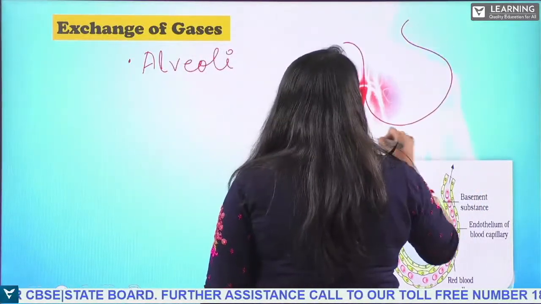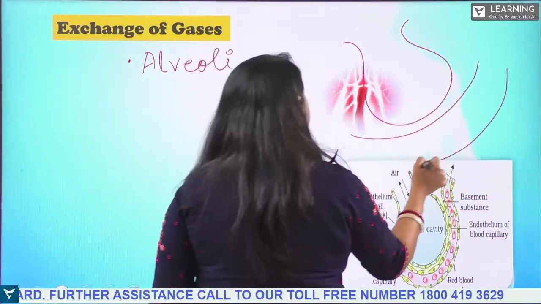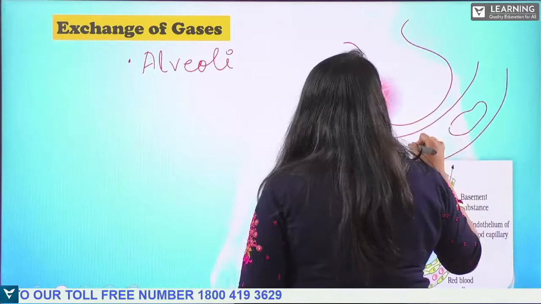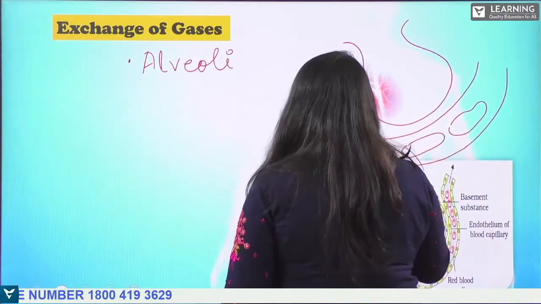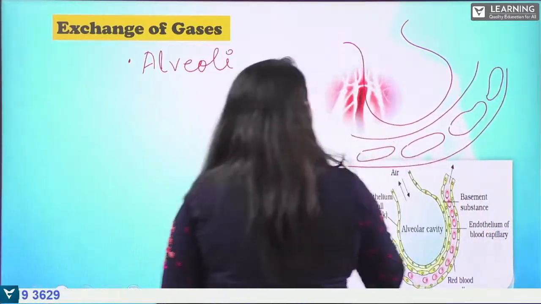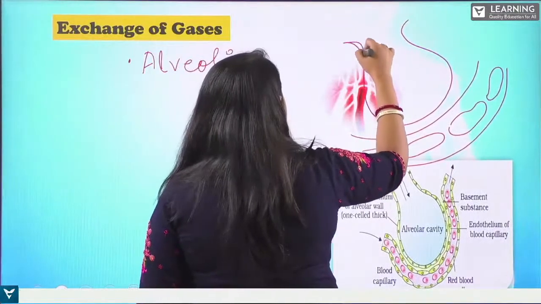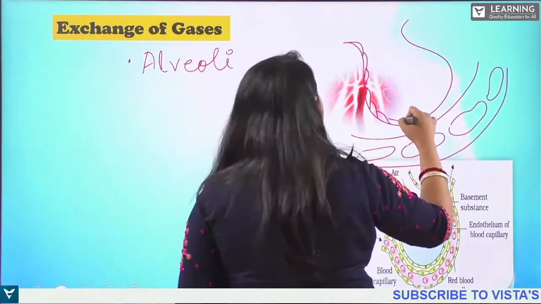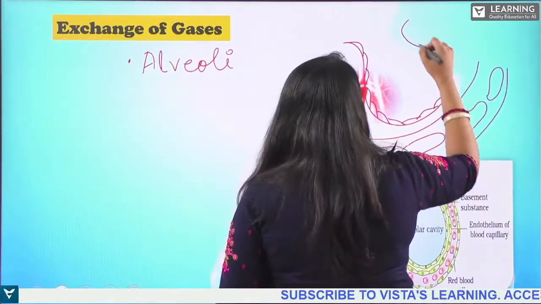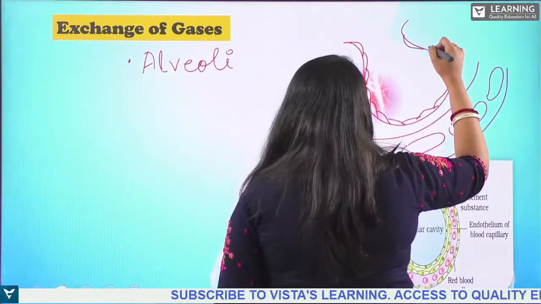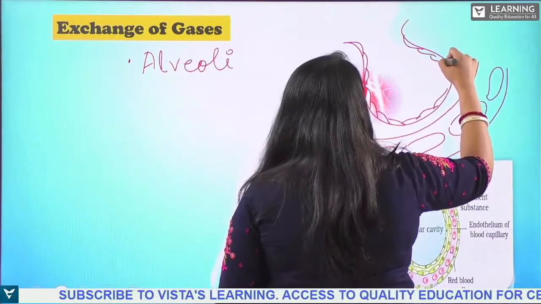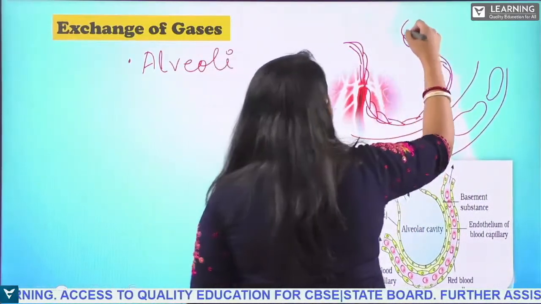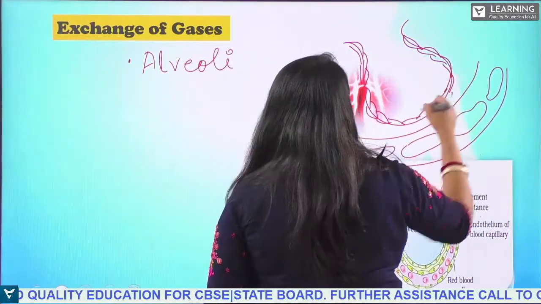It is connected with the blood capillaries, and here the RBC cells are present. The alveoli is lined with simple squamous epithelial tissue.